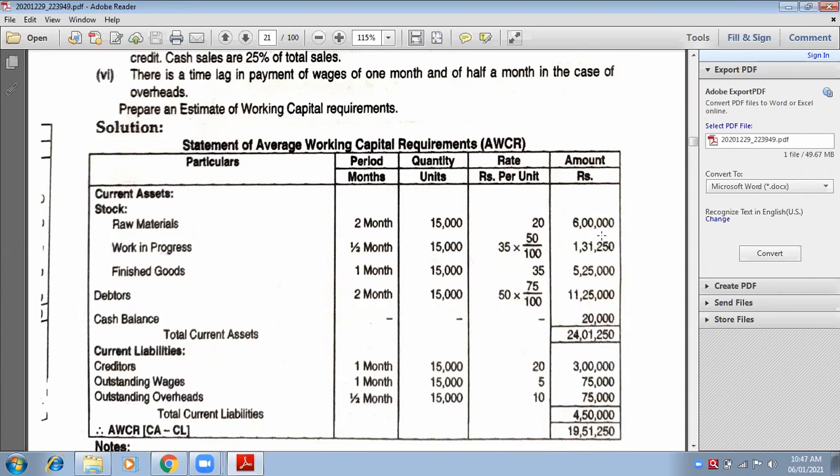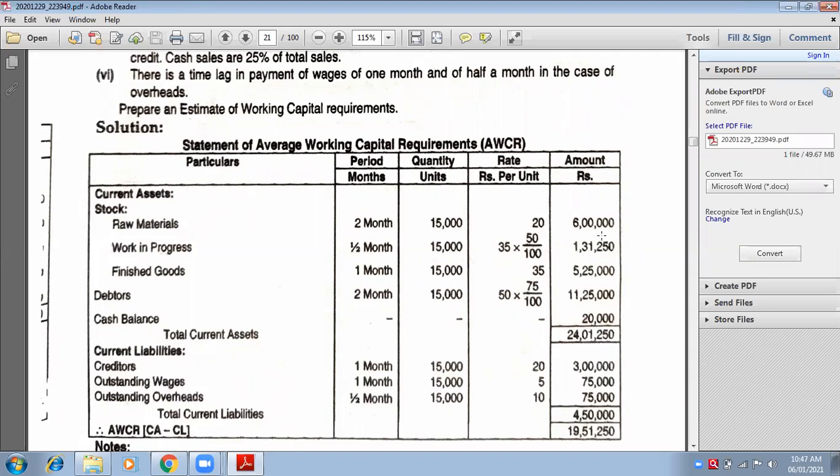See, 1,80,000 is per annum, but I don't want it yearly. I want it monthly. So the first step was calculation of units per month. 1,80,000 divided by 12. You had 15,000 units in your hand.